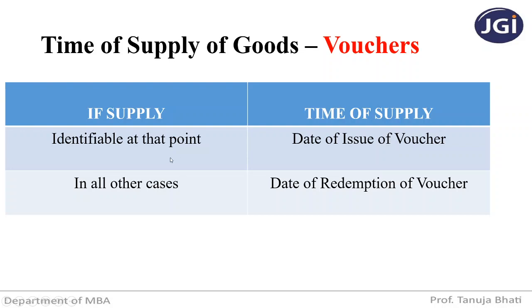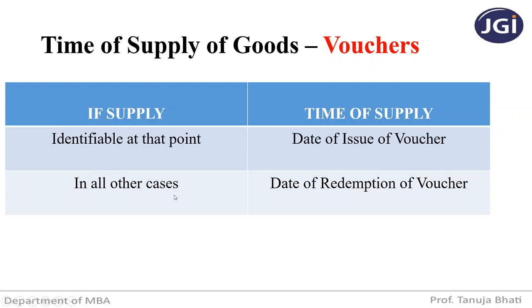Identifiable at that point, again I repeat, means when the supplier is issuing you the voucher, and it is clearly mentioned in the voucher that you can redeem only shoes against this voucher, or only a particular product under this voucher. So the supplier knows that there is going to be a sale of shoes or that particular product. So in that case, the time of supply will be the date of issue of voucher.